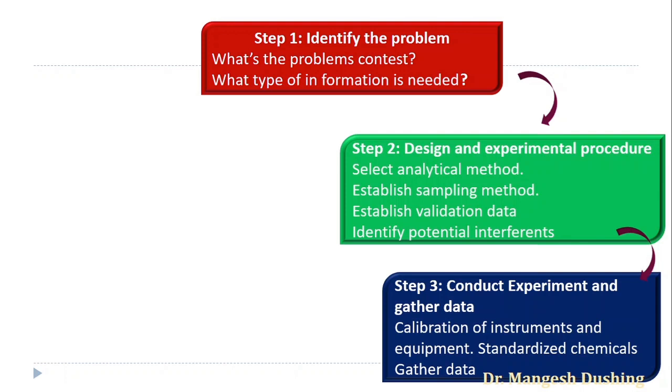Then our equipment and the standard solutions we are using for the analysis should be standardized. Their concentrations and volumes should be standardized. If the instrument, equipment and chemicals are not standardized, then whatever data we gather from the analysis may be faulty.